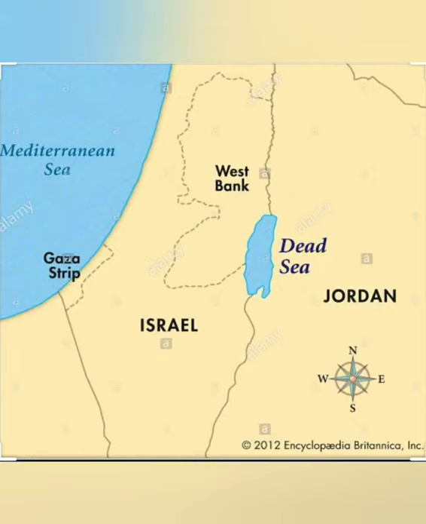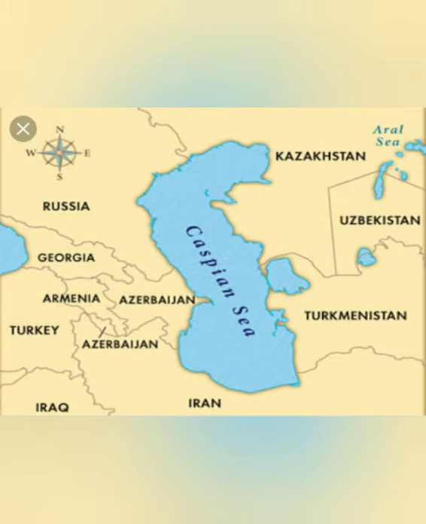Look at the screen. At the center of your screen, you can see there is a water body called Dead Sea, and this is not big in size. And in the next map, you can see the Caspian Sea, which is also surrounded with land and not big in size like any other sea. The water in seas and oceans is always moving because of winds. These moving waters are called waves.